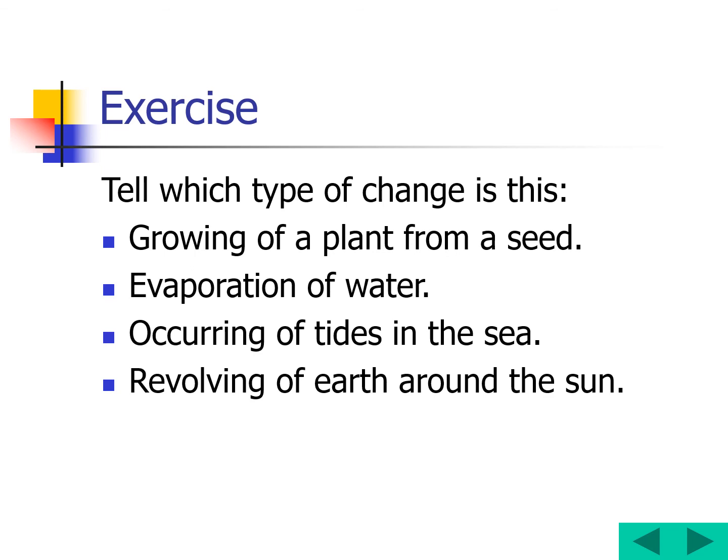It is a periodic change, and of course an undesirable change. It occurs naturally and periodically. If the revolving of the earth were not periodic, then what would happen to us? We may not have proper days and nights, seasons, etc. Am I right?